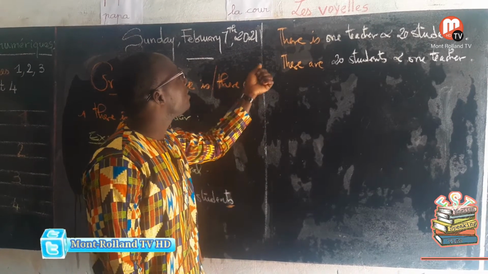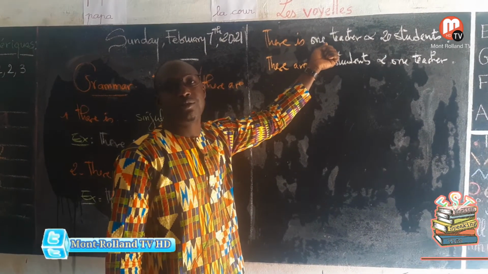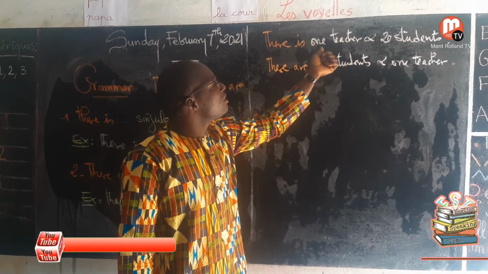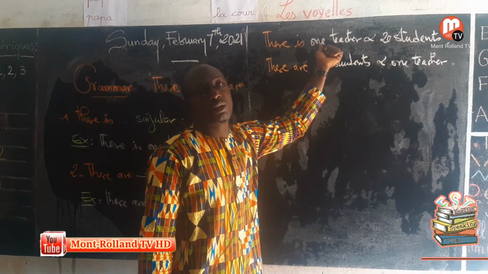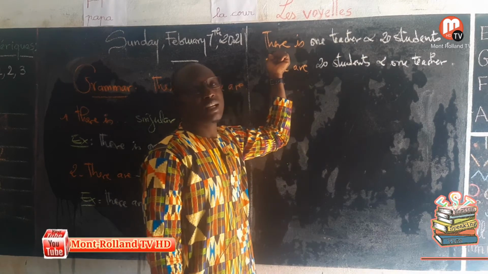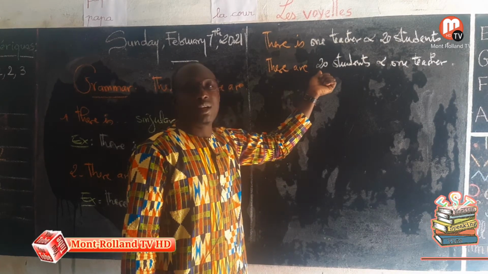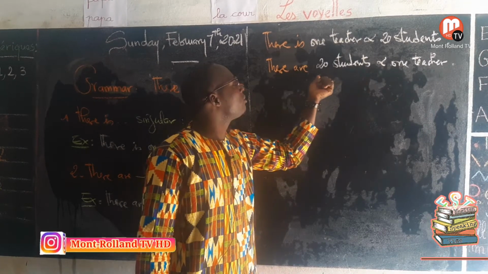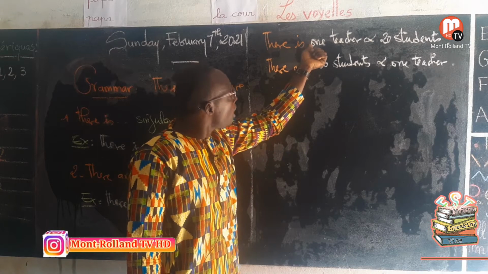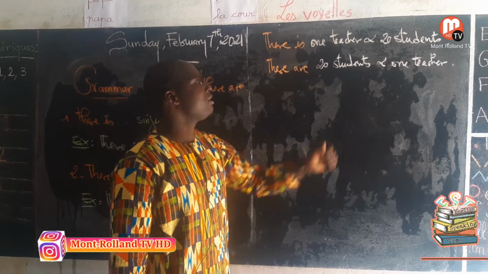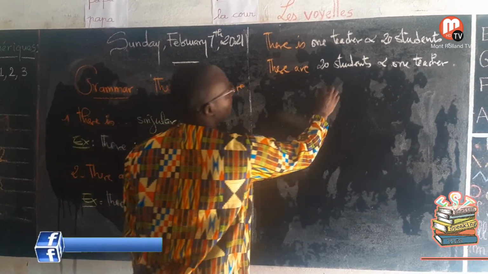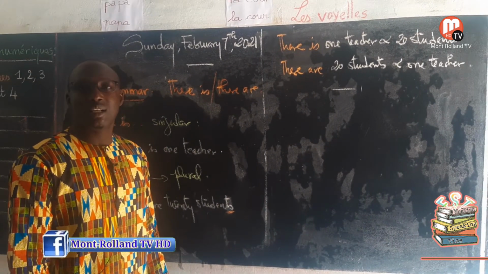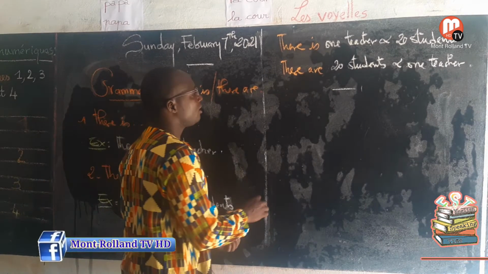So do not forget, when you have two nouns, the first one is singular, we say there is. Or the first one is singular and the second one is plural, we say there is. The other way, if the first noun is plural and the second is singular, then we put there are. All right, there is one and there are 20. This is lesson 4 about there is and there are. Now we're coming to the last part of the lesson of today.